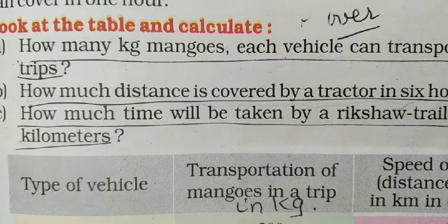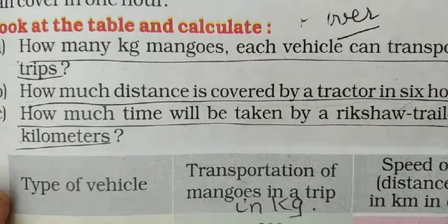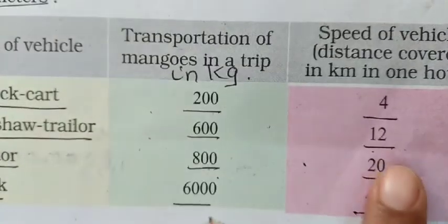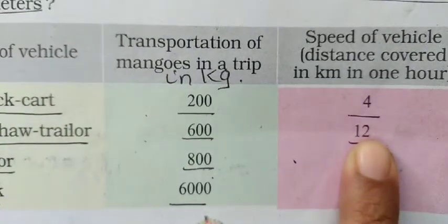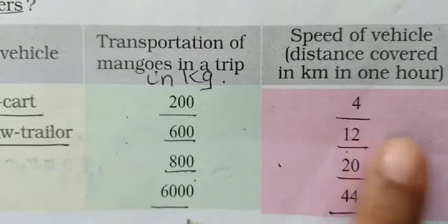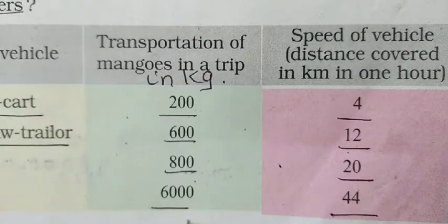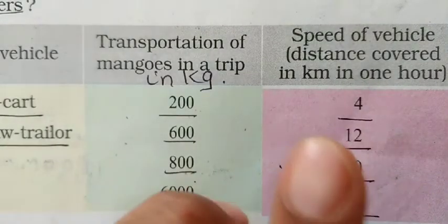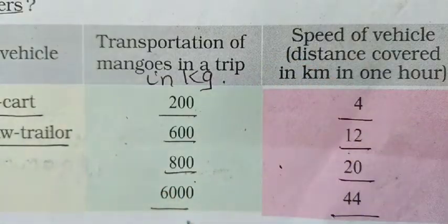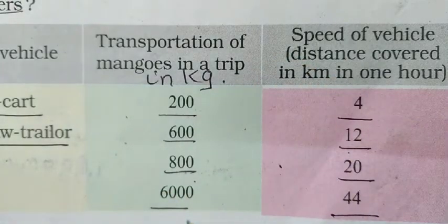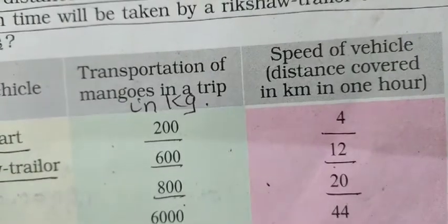Here you have to find out the time for the given distance. The vehicle taken is the rickshaw trailer. Here you can see rickshaw trailer, and in this part of the table you have to see 12 kilometers in 1 hour. So what do we have? We have 2 parts, one of distance, the other of time. Let's see how it can be calculated.